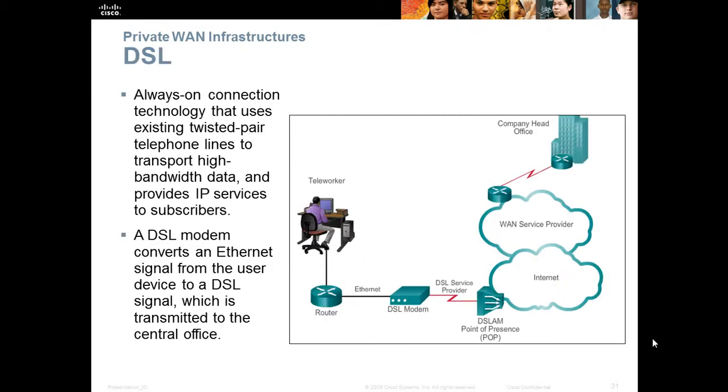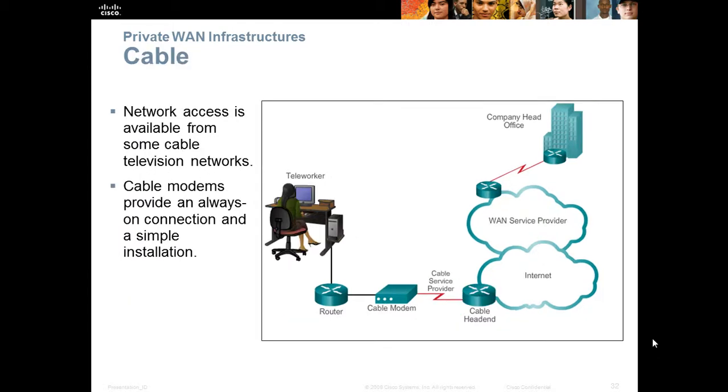Digital Subscriber Line, or DSL, is known as an always-on connection. This technology uses the existing twisted-pair telephone lines to transport high-bandwidth data and provide IP services to subscribers. A DSL modem converts an Ethernet signal from the user device to a DSL signal, which is transmitted to the central office. Cable network. Network access is available from some cable television networks, and cable modems provide an always-on connection and a simple installation.